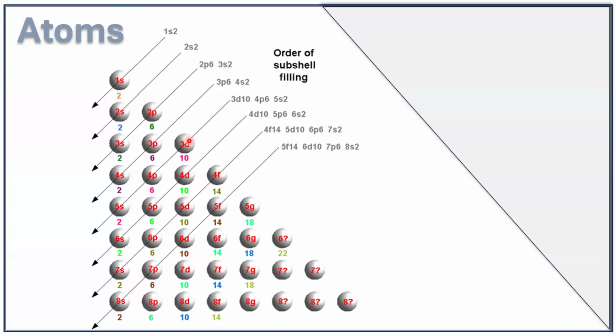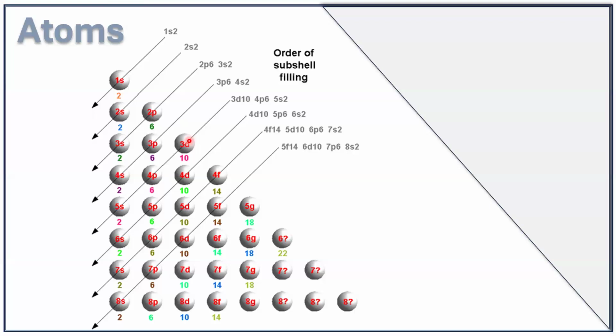When you go to the d subshell, there are 5 d orbitals: dxy, dxz, dyz, dx square minus y square, and dz square. These are the 5 d orbitals. When you go to the f subshell, there are 7 orbitals present in the f subshell.